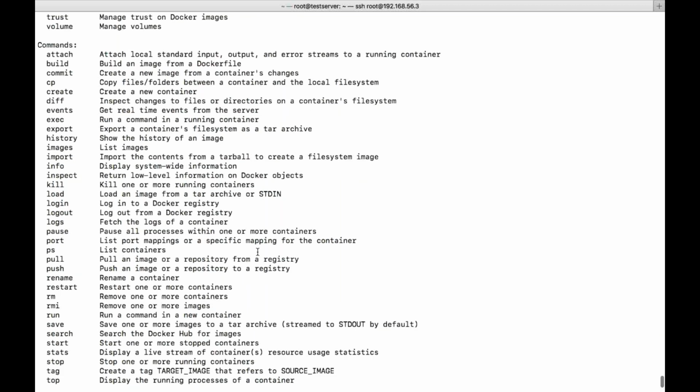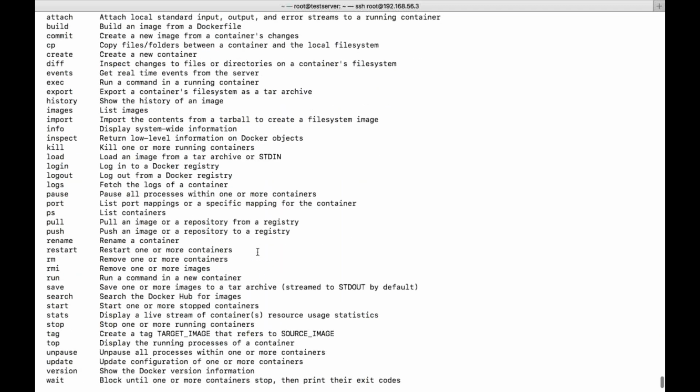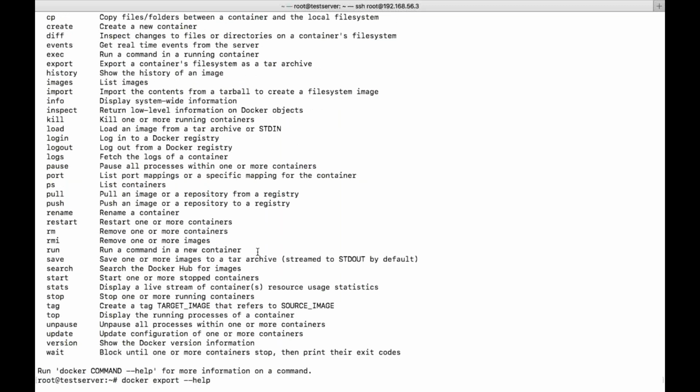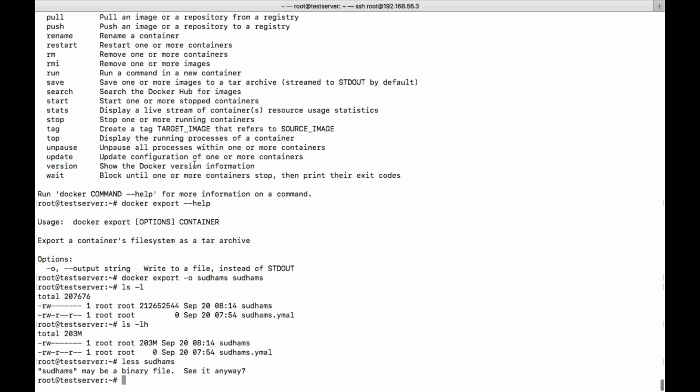Why is it useful? Let us say I will try to export, and someone wants to use the same kind of container. They want to create a container, so then we need to use import. Docker export will convert your container data into a file. That file you copy with a normal copy command or whatever it is, or else you save in your drive. Later on someone wants to use the same content which you have in your container. So you can give that particular archive file to any one of them, so that they will use the docker import command, and they will save or copy the content.